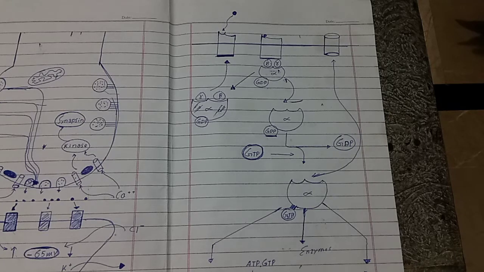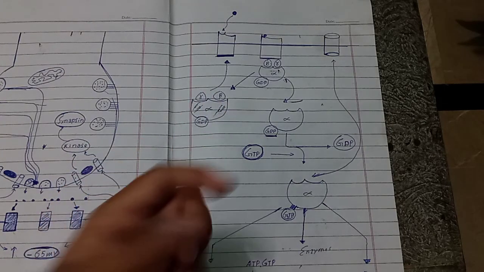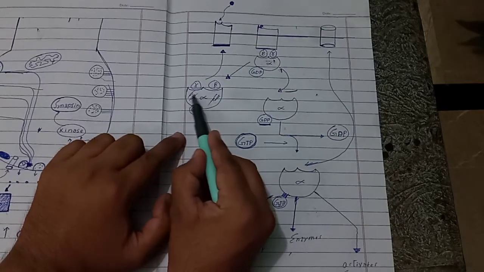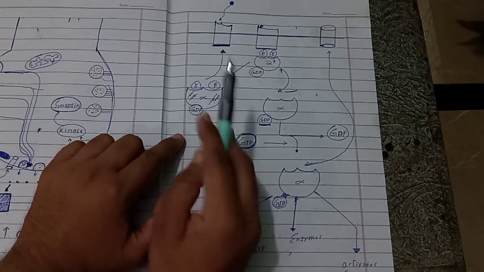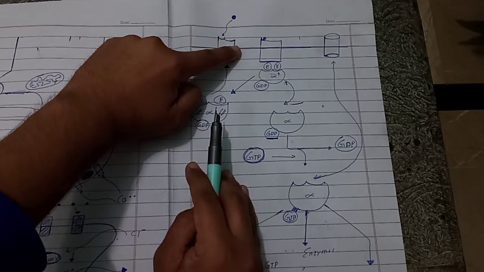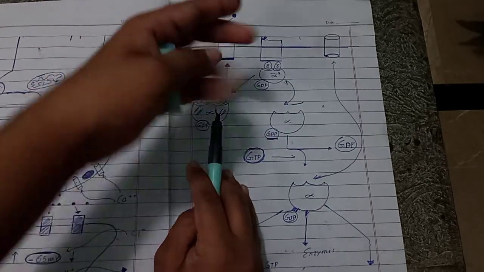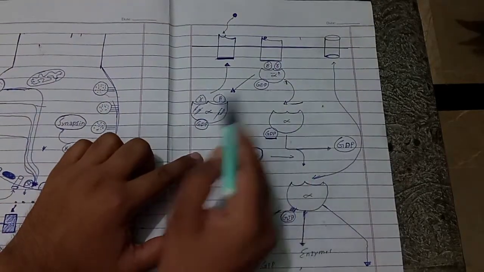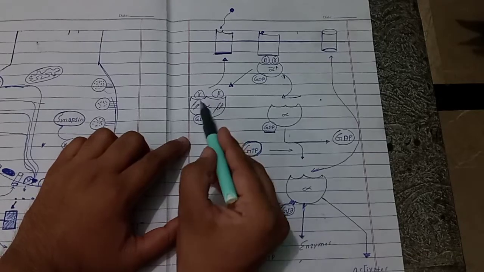There are many second messenger systems. One of the most common second messenger systems uses G protein. The G protein complex is free in the cytosol. Here is the presynaptic and postsynaptic membrane, this is the extracellular fluid matrix and this is the intracellular matrix, so this is the cytosol of the cell.